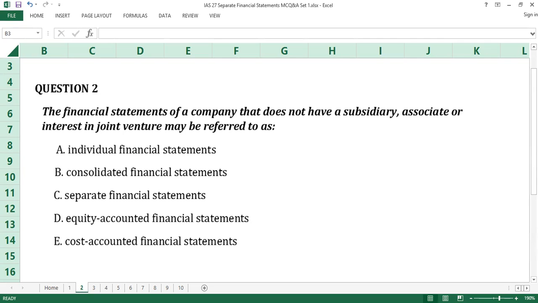Time up. The answer to question number 2 is A, individual financial statements. Where financial statements of an entity are neither group financial statements nor separate financial statements as provided in IFRS, they are individual financial statements. A is the answer to question number 2.